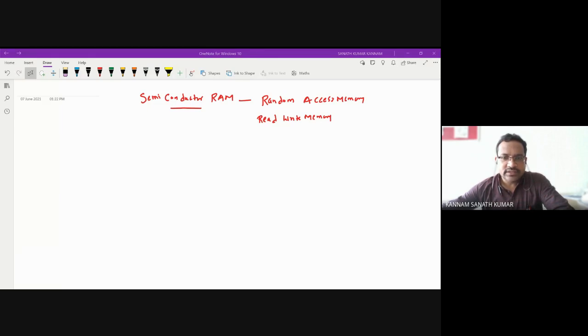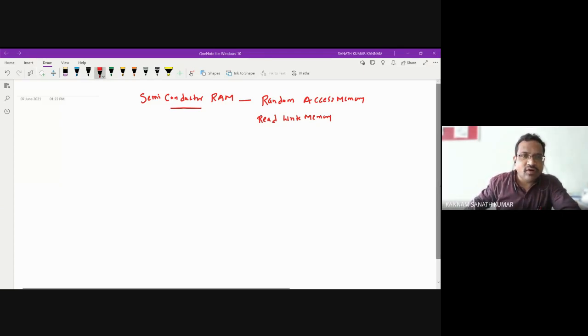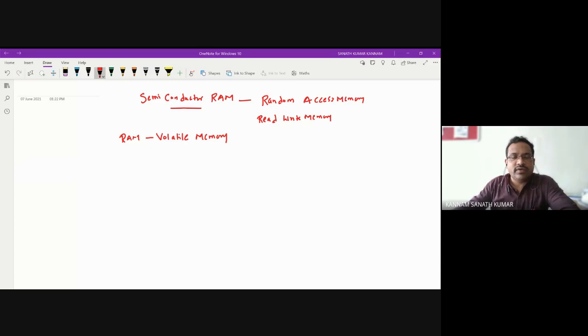And next, this RAM is a volatile memory. Volatile memory means you know that when the power is there, the content will be present in the RAM. When the power is cut off, what happens? The content will be erased. So this can also be called runtime memory. So that means volatile.